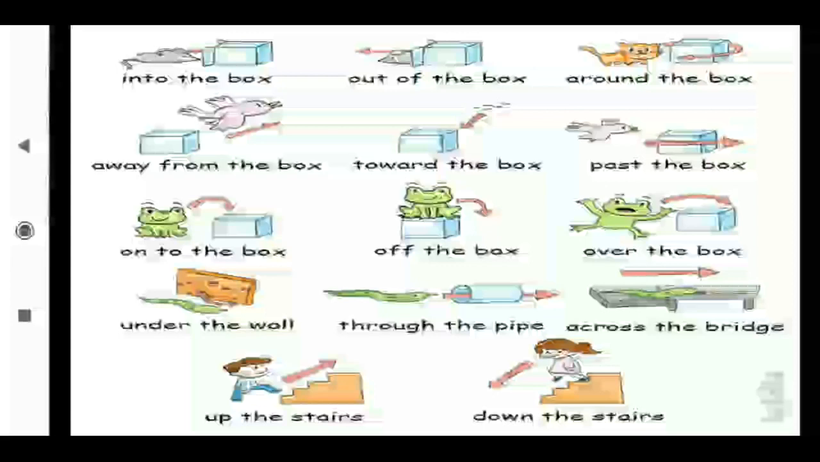Okay, out of the box, around the box, away from the box, towards the box, past the box, onto the box, off the box, over the box, under the wall, through the pipe, across the bridge, up the stairs, down the stairs. Then into, out of, around, away, towards, past, on, off, over, under, through, across, up, down. These all are going under the preposition of direction.